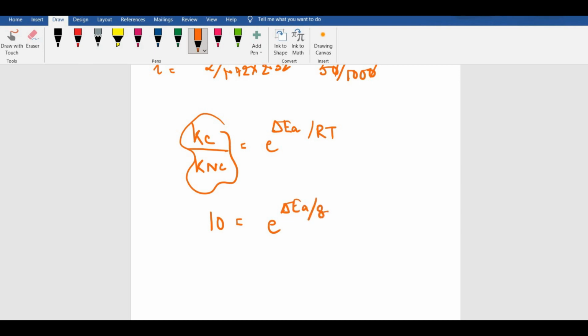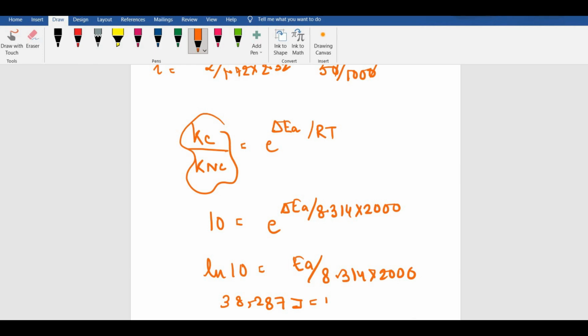EA by, so we can write 8.314 into 2000 Kelvin. So we can calculate the activation energy from here. How? Put ln 10 equal to EA by 8.314 into 2000. Right? This should be my form. So that would give you ln 10 is 2.30 into 8.314 into 2000. You can also use 8 as your calculation value just for the simplicity sake. It comes out to be roughly around this much.